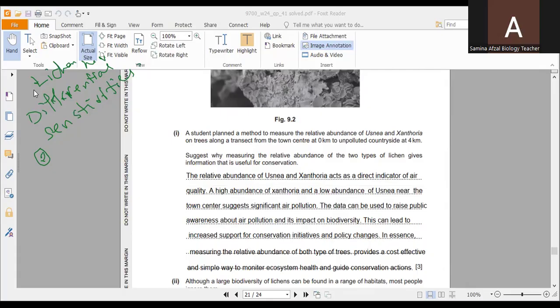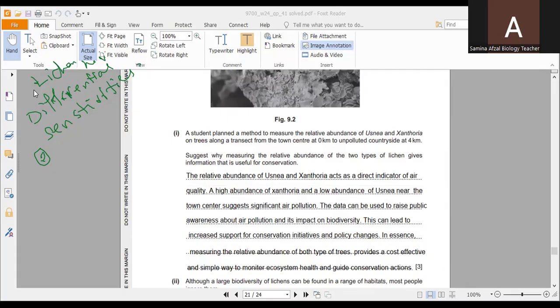So the transect method can be used and already you have studied it in your book. So I would like to say the distribution and abundance of these two lichen species can provide valuable information for conservation efforts.